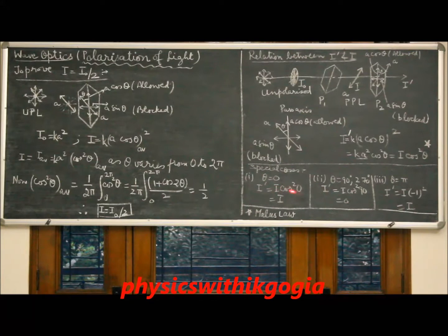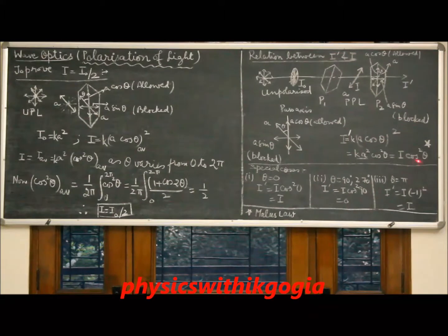Here are some special cases. If theta is 0 or pi, then cos square theta will be 1. So the intensity of light transmitted is equal to that of the incident plane polarized light. So it is maximum both when theta is 0 or theta is 180 degree.